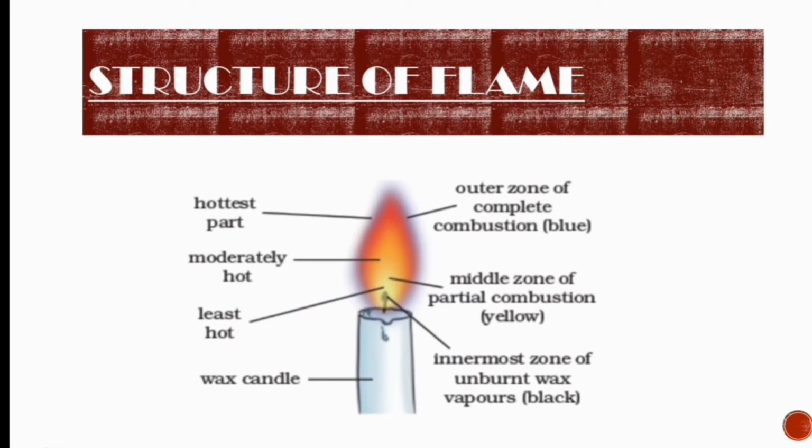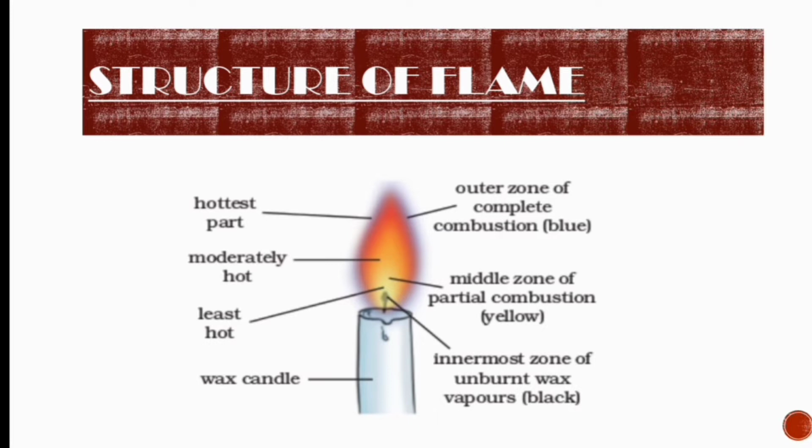Before learning about each zone, first let's see the image which shows all the zones. See the outer zone of a candle flame, which receives complete oxygen and gets complete combustion, is blue in color and is the hottest part. This is known as the non-luminous zone.